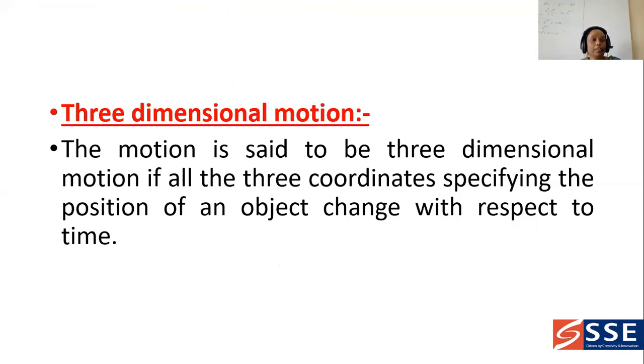How can you explain three-dimensional motion? Suppose you are taking three coordinates x, y, z, then we can say that it is three-dimensional motion. If you take all three axes, x, y and z, then it is known as three-dimensional motion.